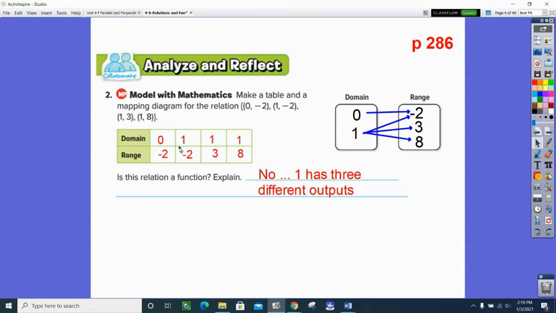So if we go back to the table, how can you tell if something is a function? Well, if you look at your x values, if there's a repeat on your x, meaning that an x gets repeated and sent to different y's, that tells you it's not a function. So if I just look down the list of the x's, the 0, the 1, the 1, the 1, because this 1 repeats in the x's, not the y's, in the x's, this is not a function.